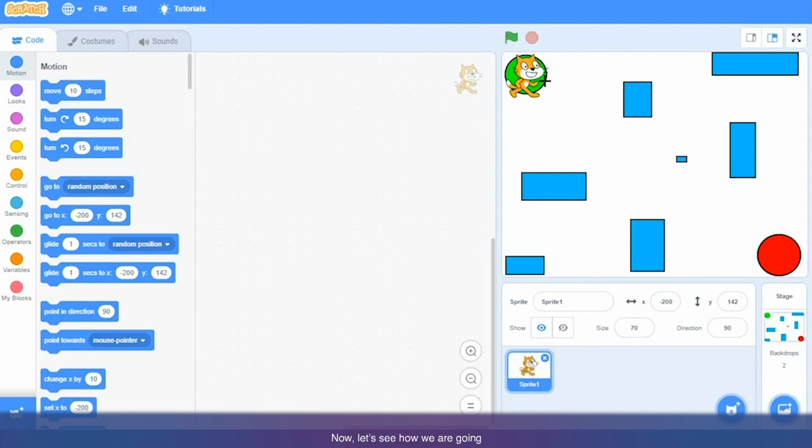Okay. Now let's see how we are going to make the cat walk. Guys, you can see on our keyboard on the right side there are 4 arrow keys. Left arrow, right arrow, up arrow and down arrow.